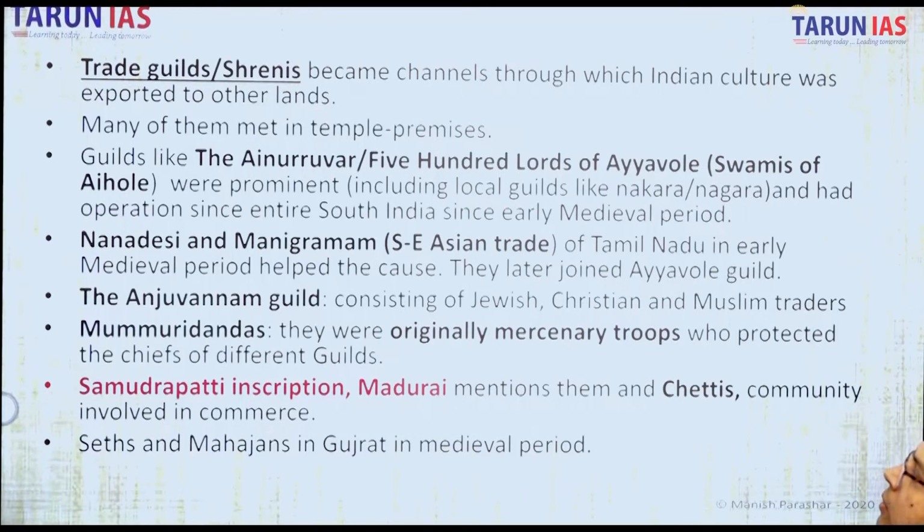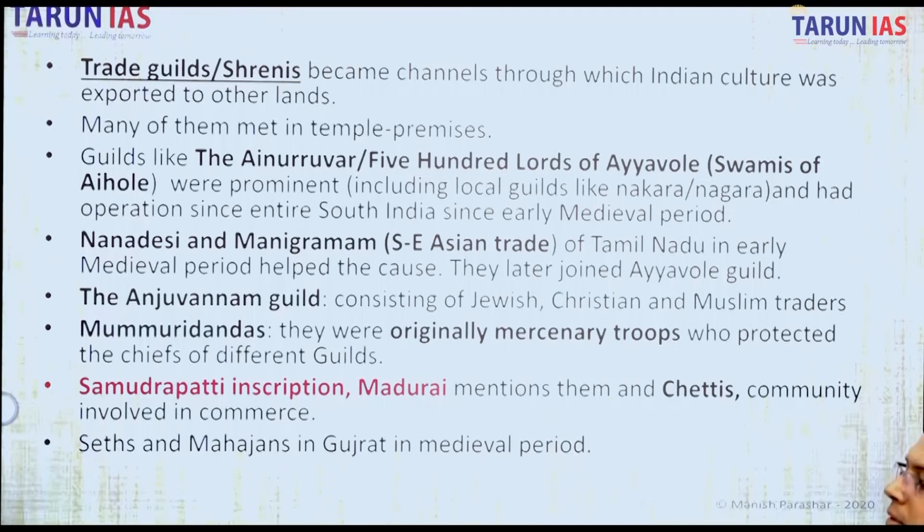Guilds like the Ainurruvar, the 500 lords of Ayyavole, or the Swamis of Aihole. In one of the culture videos, I mentioned the triangle of places during the Chalukyas of Vatapi, the Chalukyas of Badami, in present-day Karnataka: Aihole, Badami, Pattadakal. So these local guilds like Nagara and Nakara were also there, and they operated across South India since the early medieval period.